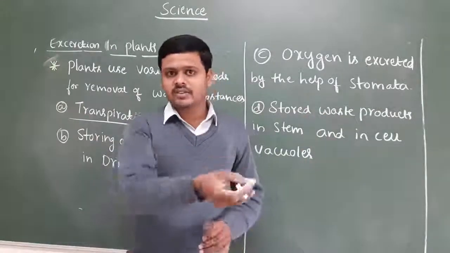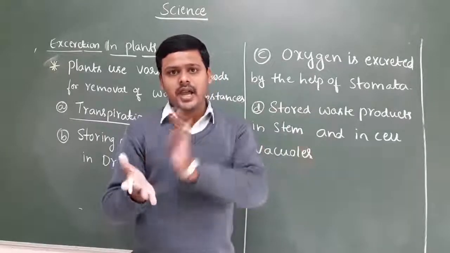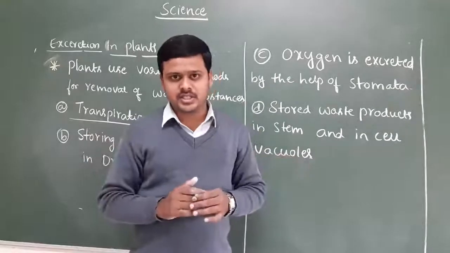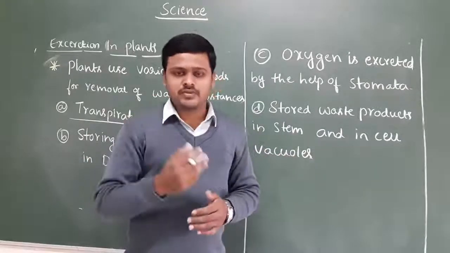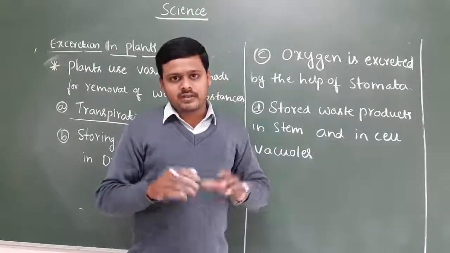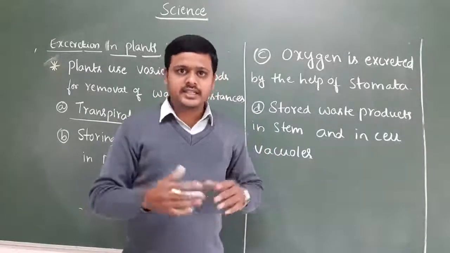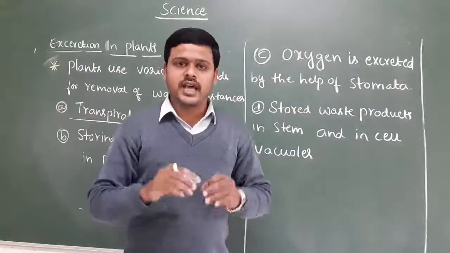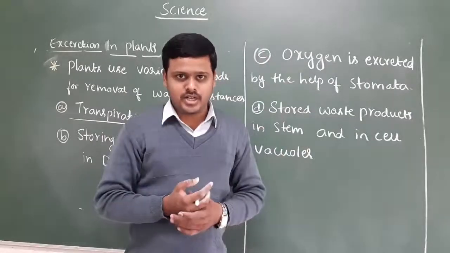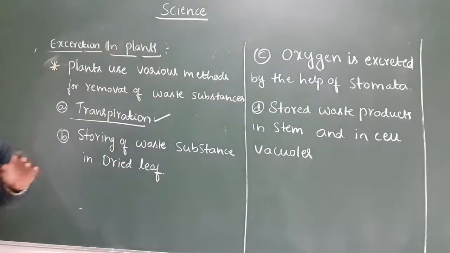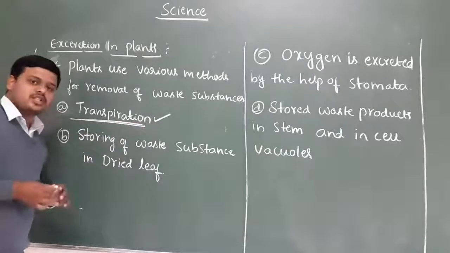Just like we have the excretory system, the plants do not have a separate excretory system for the removal of waste substances. Hence, the plants follow various methods for the removal of waste products from the plant body. Let us discuss what kind of methods the plants follow at the time of excretion of waste products. As we know, the plants use various methods for the removal of nitrogenous substances. In that, the first one is transpiration.